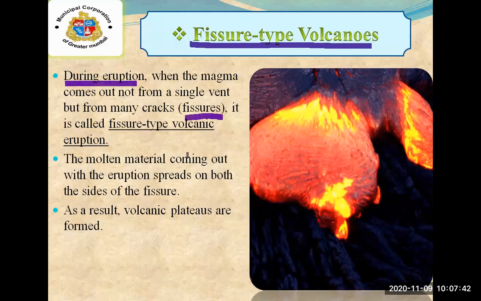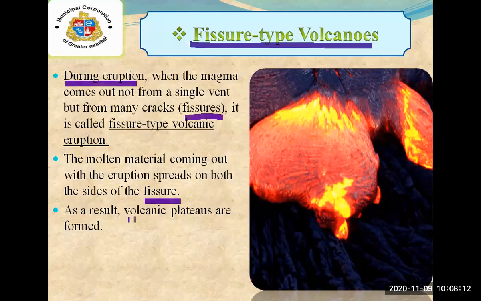Next, the second point: the molten material coming out with the eruption spreads on both sides of the fissure. During this type of volcano, whatever lava comes out spreads not only from one side but from all the sides of the mountain.